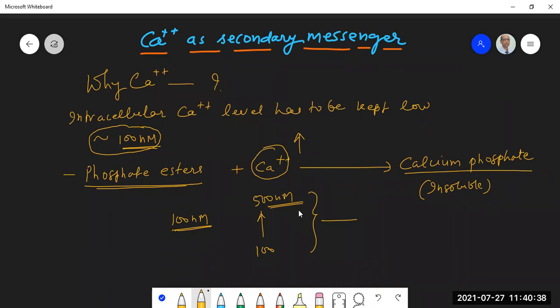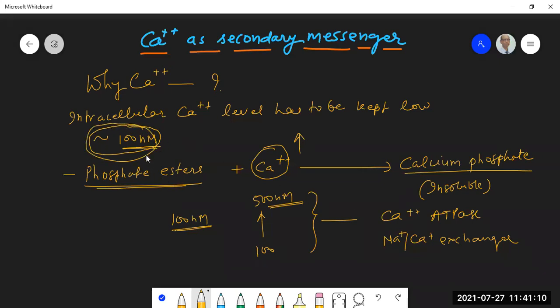What keeps calcium ion concentration low in the cytoplasm? Please remember, there are two things. One is the calcium pump, calcium ATPase, which we have discussed earlier, which pumps calcium out against a concentration gradient. Outside calcium is more, inside calcium is less. So calcium is being continuously pumped out, and there is a sodium calcium exchanger. These two are working continuously day and night. Doing what? Keeping the calcium low in the cytoplasm.